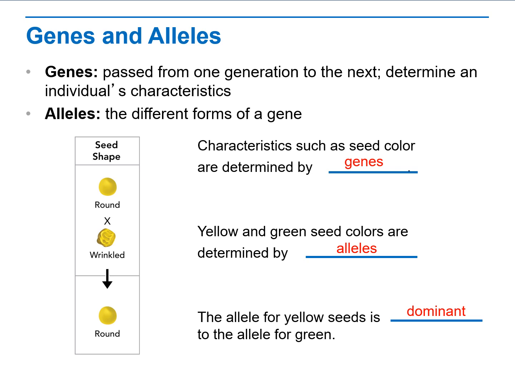What does that mean? That the allele for yellow seeds is dominant to the allele for green. Well, some traits, not all traits, but some traits show a pattern of dominance where the dominant trait can mask another recessive trait.